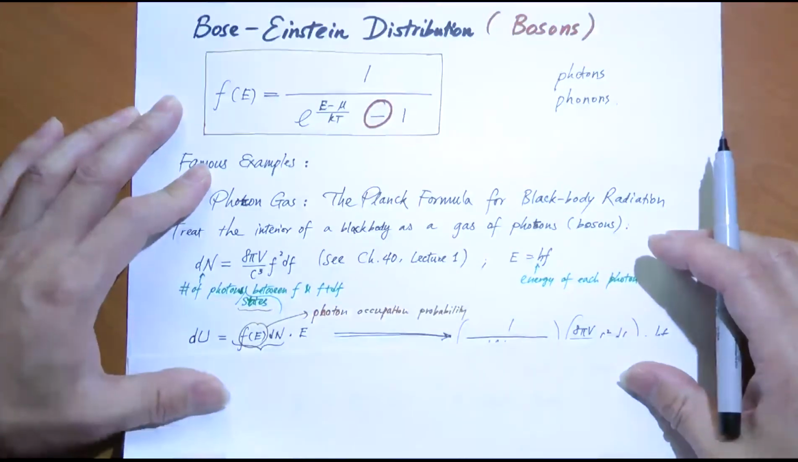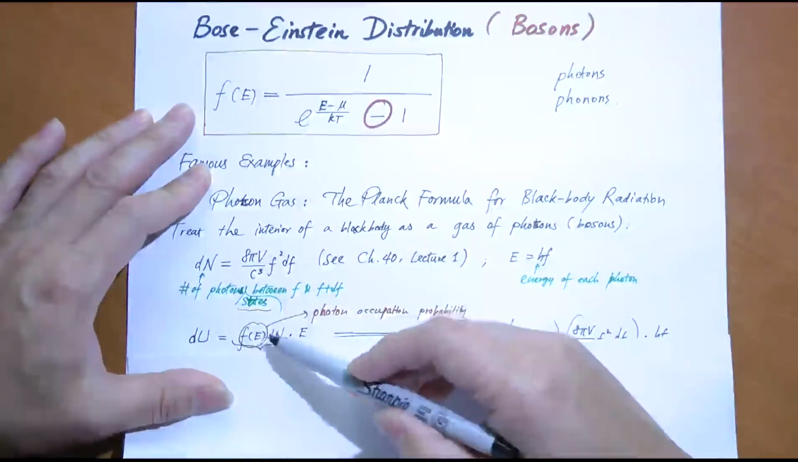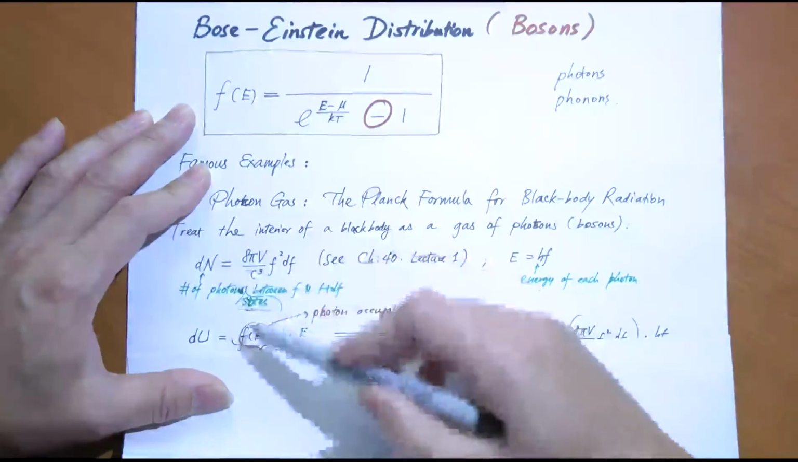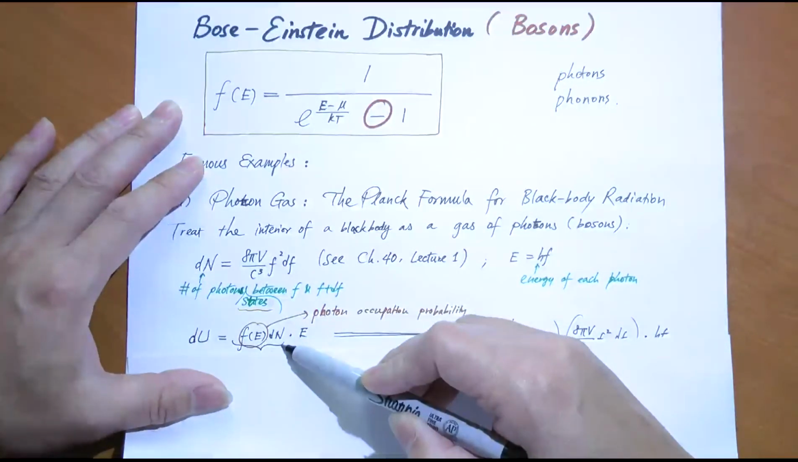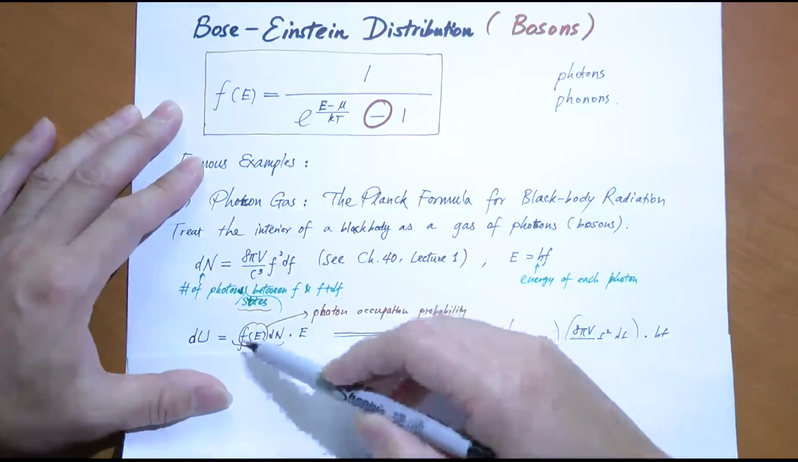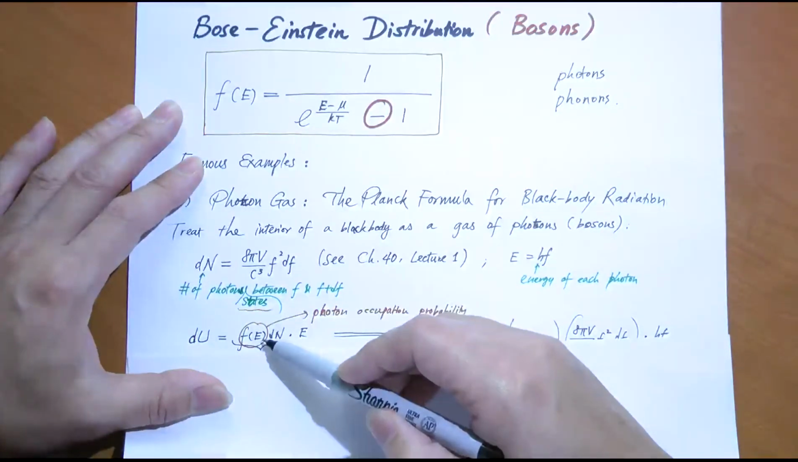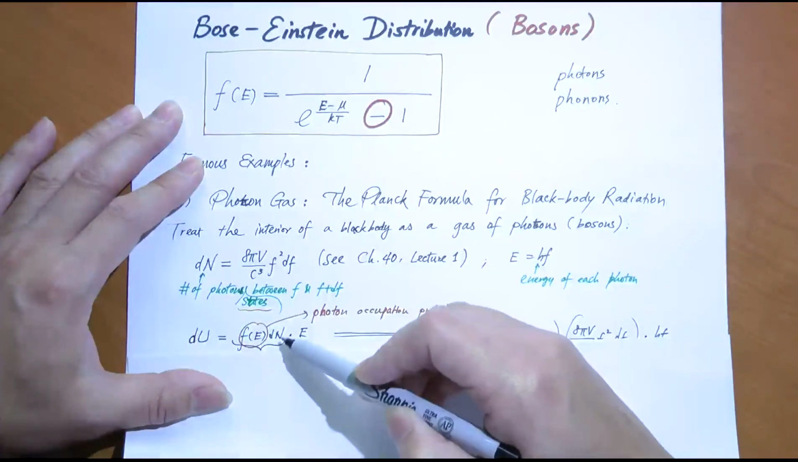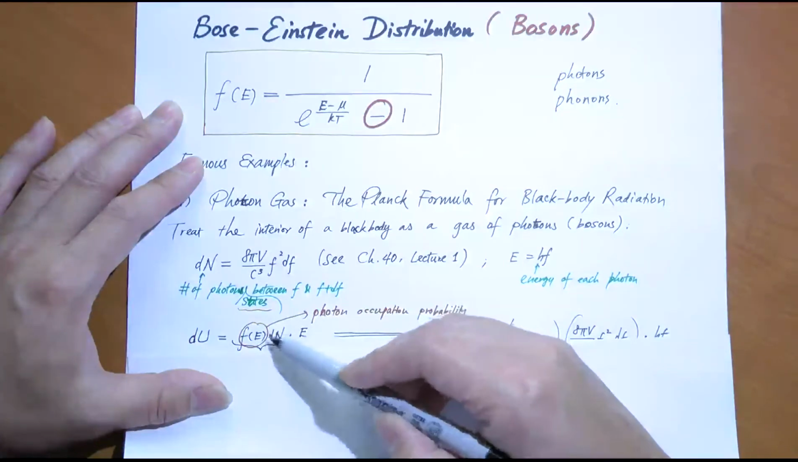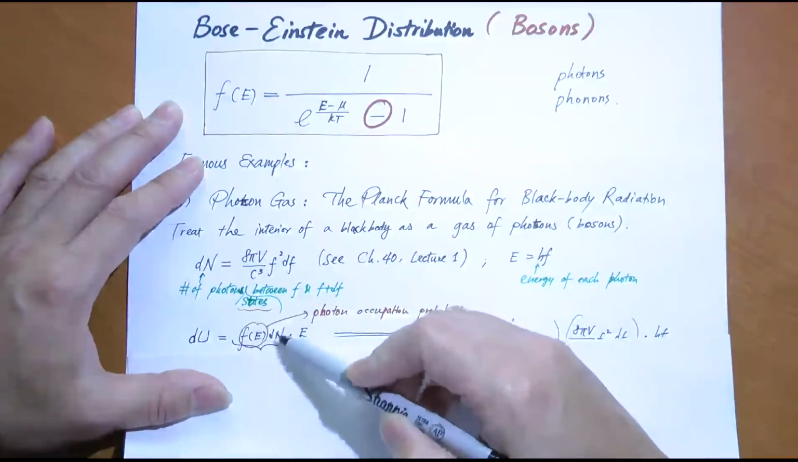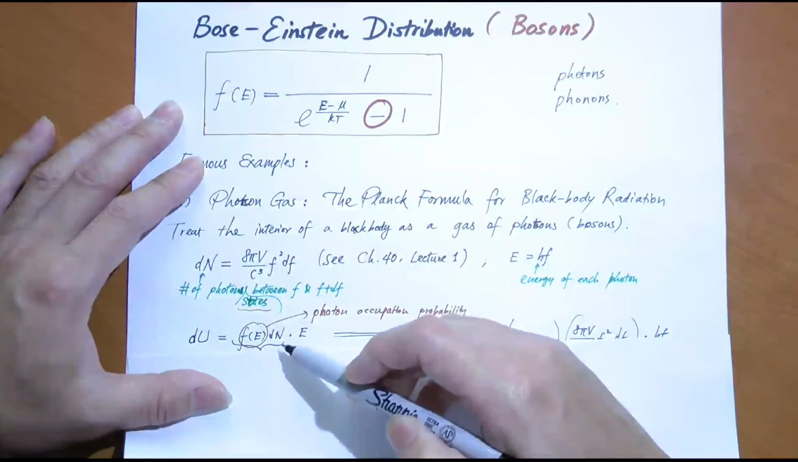So you see, what we need to do is to find a product of Fe and Dn. Dn, again, is the total number of photon states available between the frequency range, and Fe is the probability of occupancy of these photon states. So Fe times Dn is what? Is the actual number of photons that can be found with frequency between f and f plus df, right? Actual number of photons.